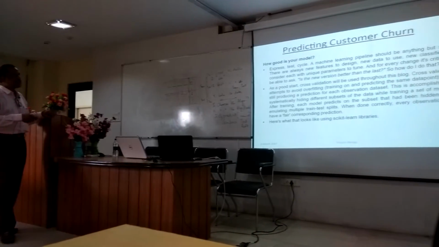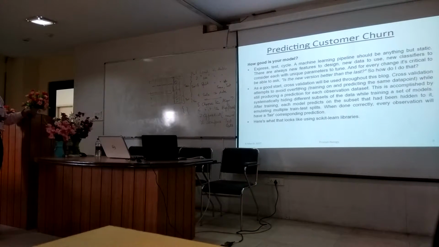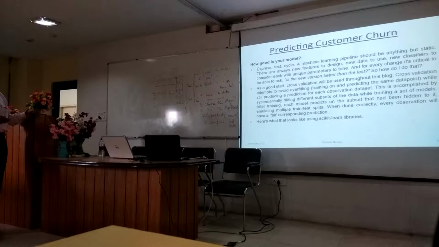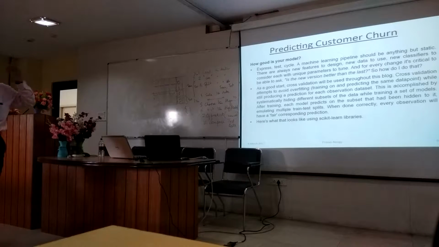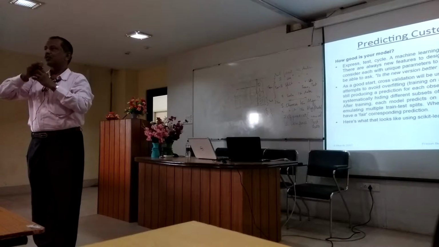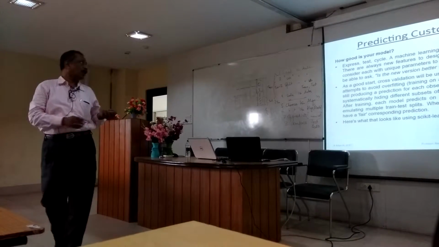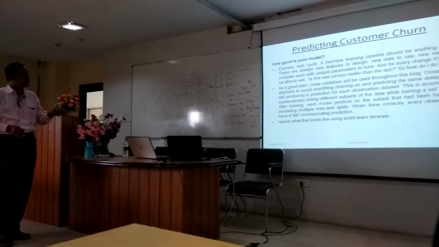As a good start, cross-validation will be used throughout. Cross-validation attempts to avoid overfitting. This is accomplished by systematically hiding different subsets of data while training a set of models. After training, each model predicts on the subset that has been hidden from it, evaluating multiple times. So, as I said, cross-validation means you basically choose the test set in a circular fashion. You choose a subset of data, then shift it and so on. Now let's use the scikit library to do the same.